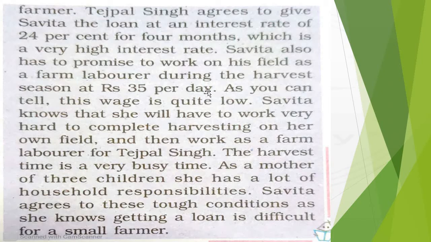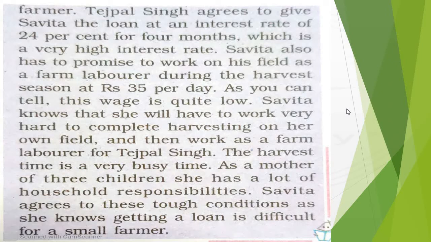But over here she is getting only rupees 35. And she understands that this wage is very low, but Savita has got no other option. In order to cultivate her own field, she needs money, and in order to get money, she will have to take up this job.